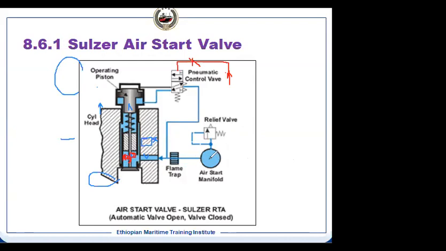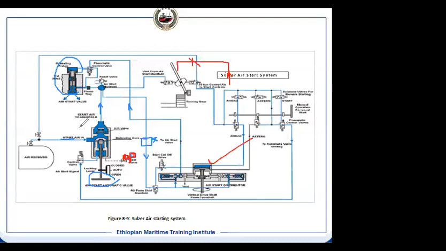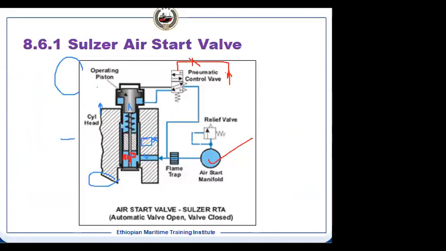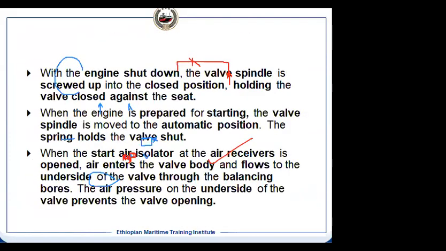It means the moment you pressurize this, because this air starting valve is open, all the unit cylinder air starting valves, the bottom chamber, is pressurized. But if there is no leakage, the engine cylinder should not get air, because there is no distributor air. But if there is any leakage, it will try to escape through the indicator cock. So you know that particular unit is leaking, and you do the maintenance. So this is the way it has been checked in port.